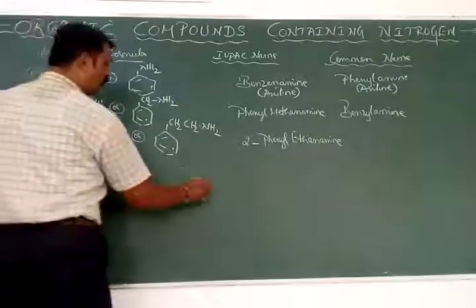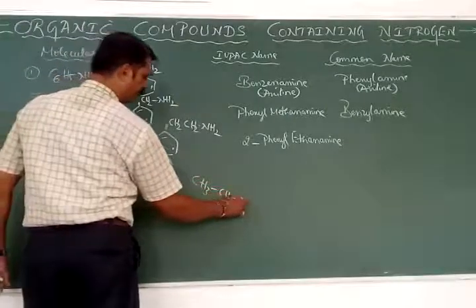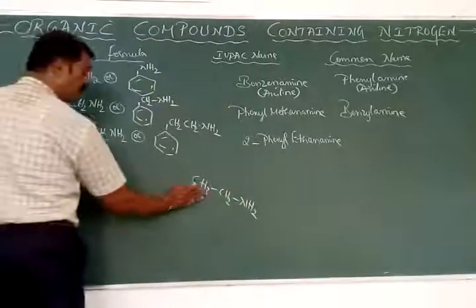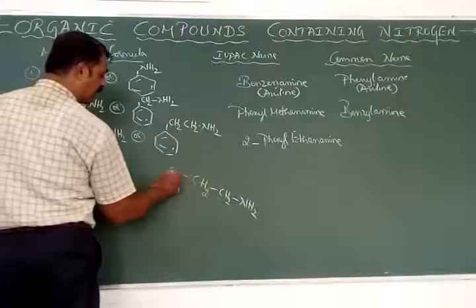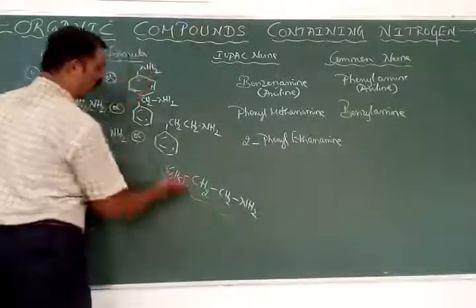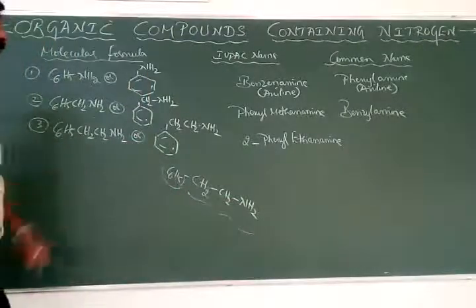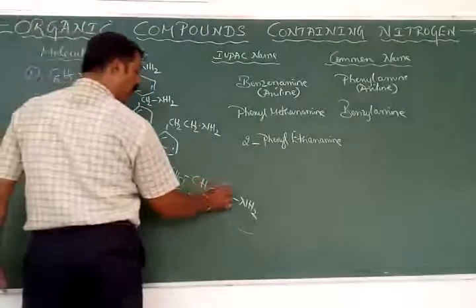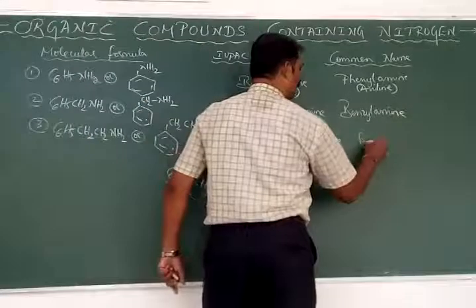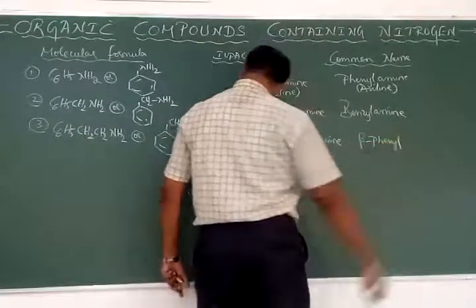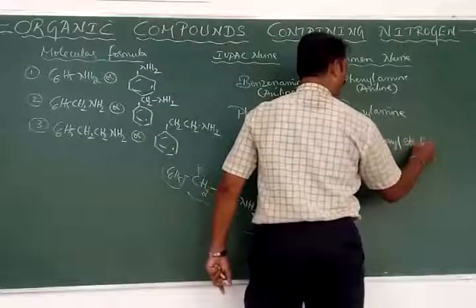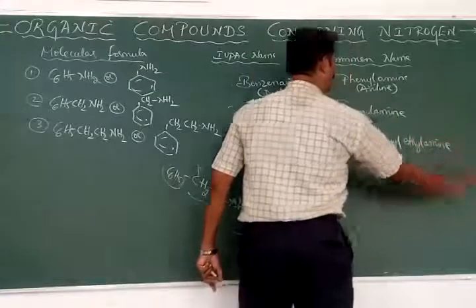Okay. Then what is the common name for that? As we know, the common name for this one is ethylamine, and H is replaced by C6H5. This is called as ethylamine and this is called as phenylethanamine. But where that phenyl is, the functional group carbon atom is called as alpha, therefore this is called as beta. Hence the name of this one is called beta phenyl. Which one? Beta phenyl ethylamine. Beta phenyl which amine? Ethylamine. Okay.